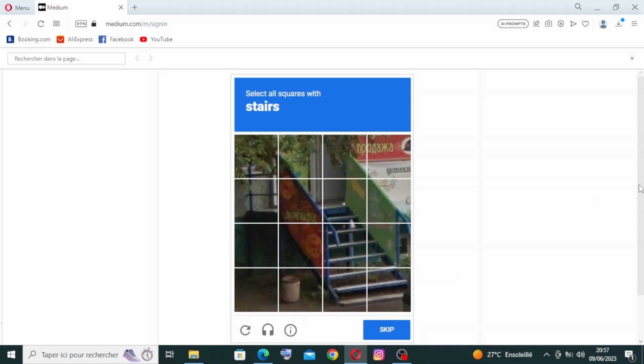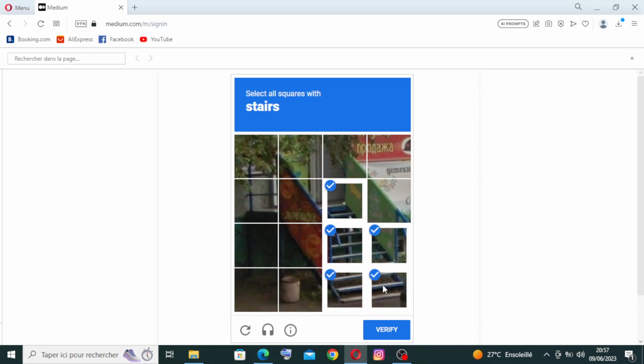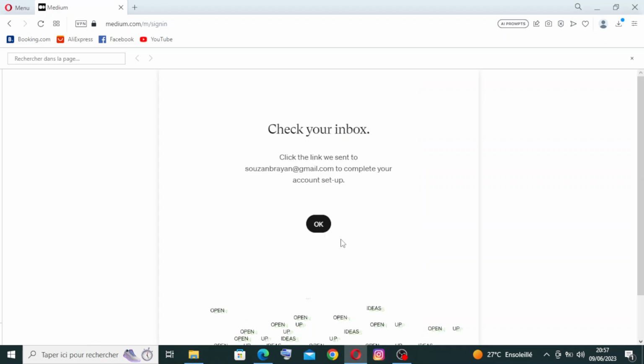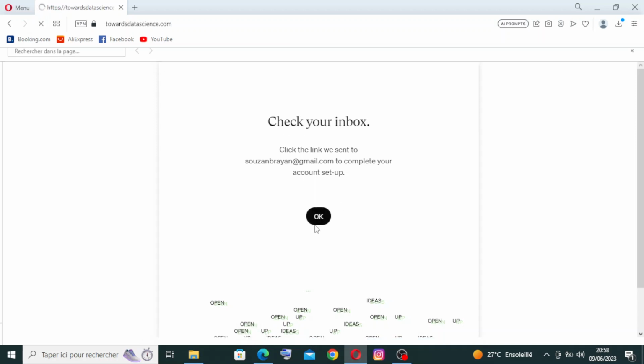And we need to complete this captcha, that means we are not a robot. Select all the squares with stars. Okay. So now a link should be sent to the inbox of our email. Okay, we need to check it out now.